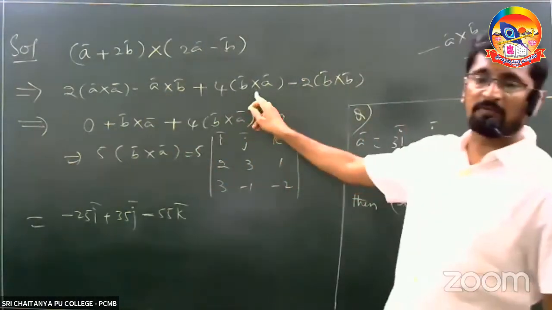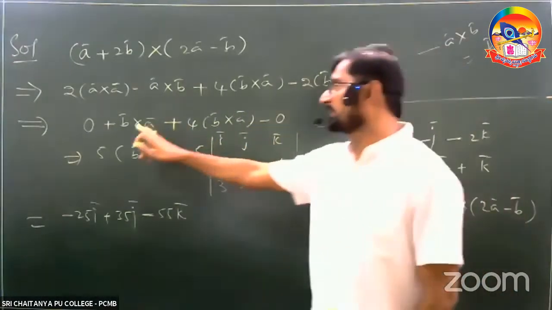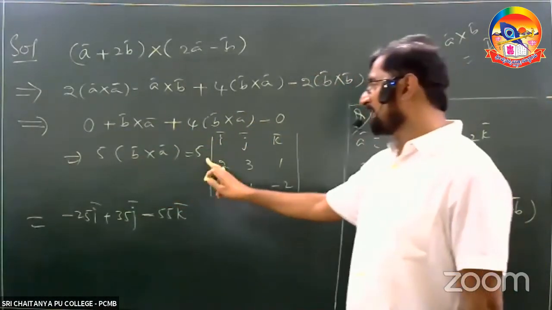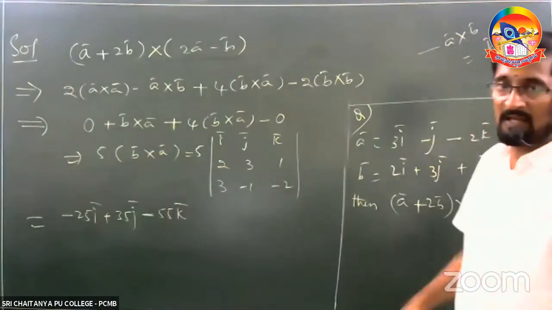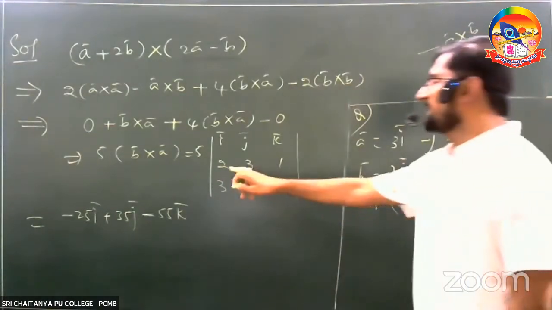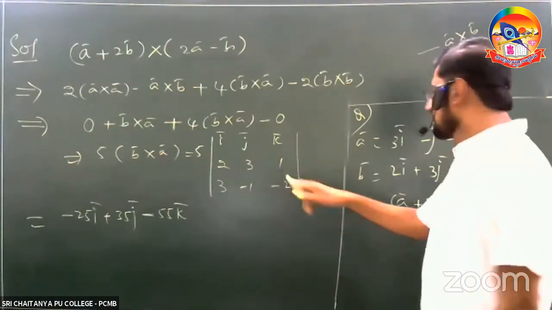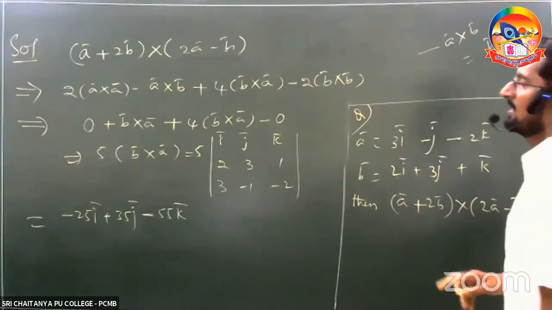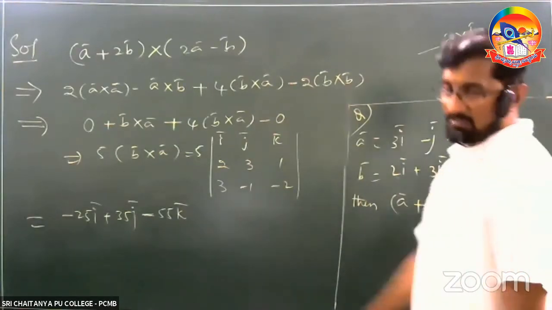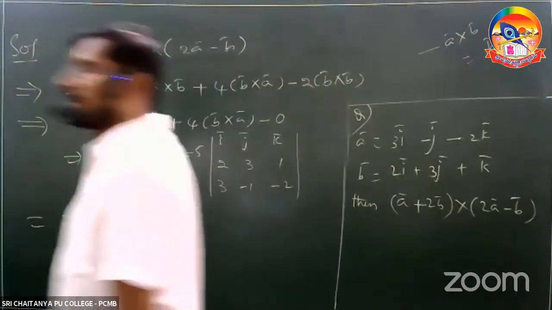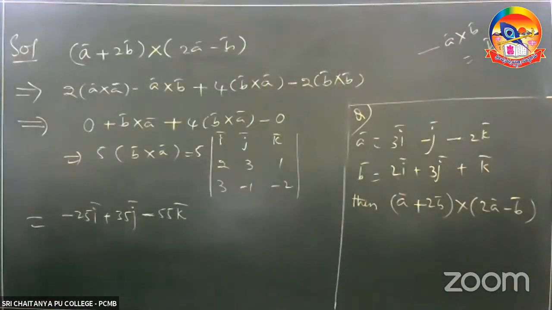This is 4 times B cross A. Totally it becomes 5 B cross A. 5 into B cross A value. While I am doing B cross A, B should be taken initially, right? So 2, 3, 1. 3, minus 1, minus 2. Simplify that. You are going to get the answer of minus 25i plus 35j minus 55k.